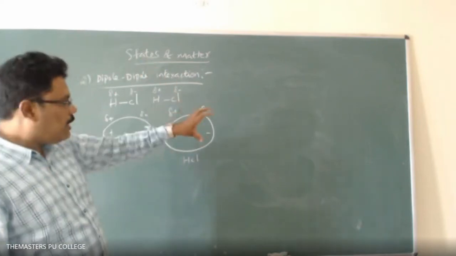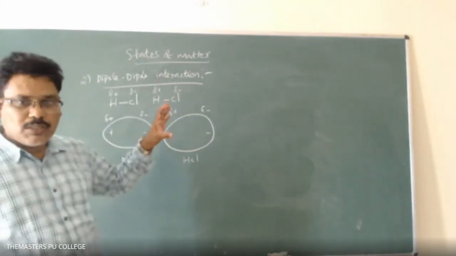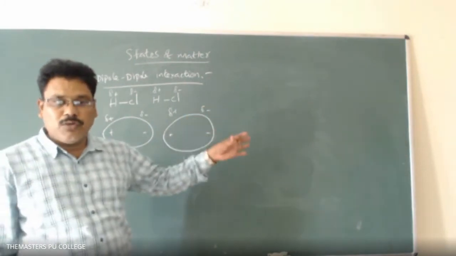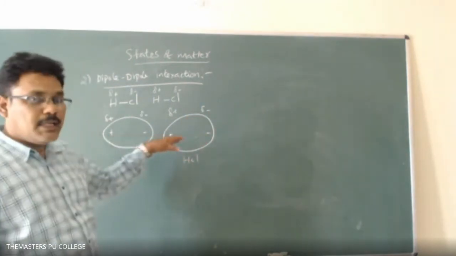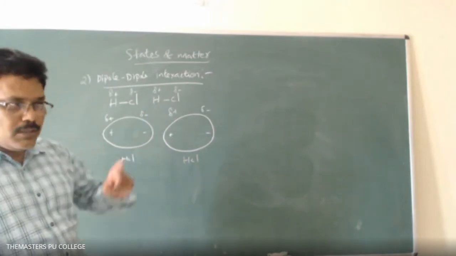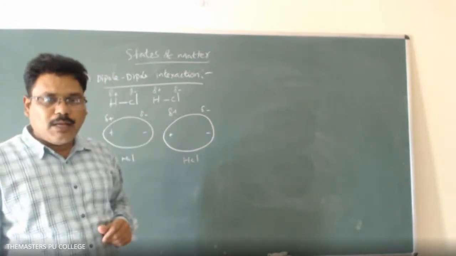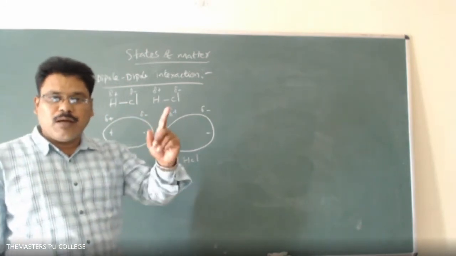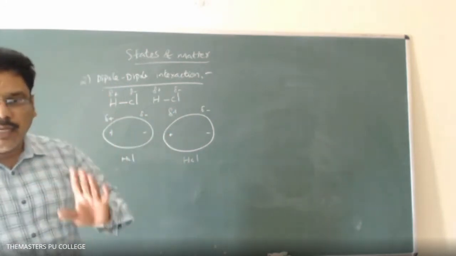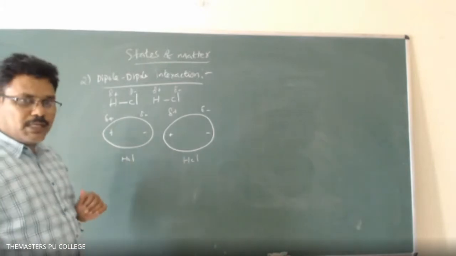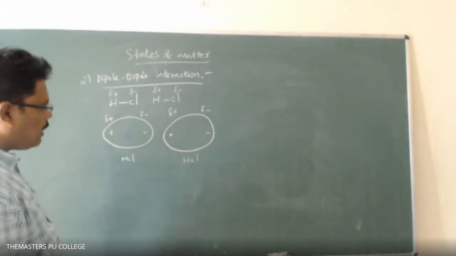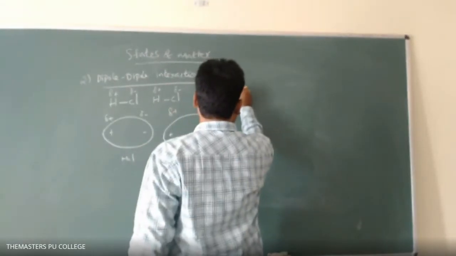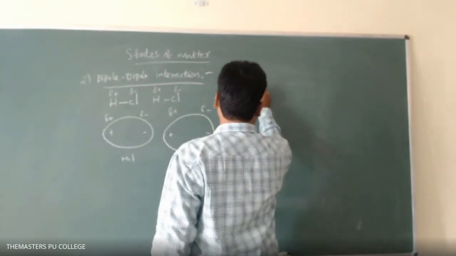In dipole-dipole interaction also, the interaction energy will be inversely proportional to the distance between the interacting molecules. In London force, what is that? 1 by r power 6, inversely proportional to the 6th power of the distance between the interacting particles. So now here also, what is the dipole-dipole interaction energy?